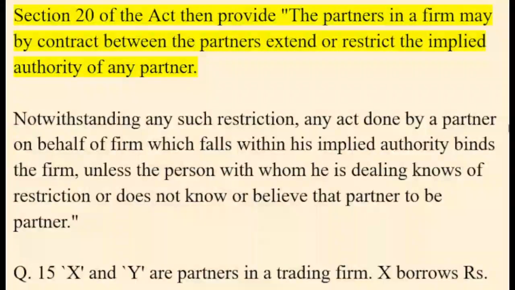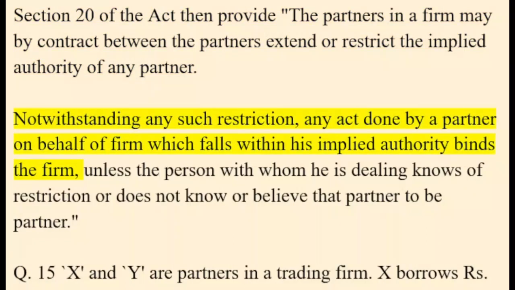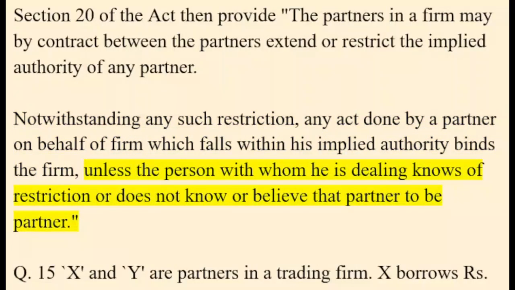Section 20 of the Act then provides that the partners in a firm may by contract between the partners extend or restrict the implied authority of any partner. Notwithstanding any such restriction, any act done by a partner on behalf of the firm which falls within his implied authority binds the firm, unless the person with whom he is dealing knows of the restriction or does not know or believe that partner to be a partner.